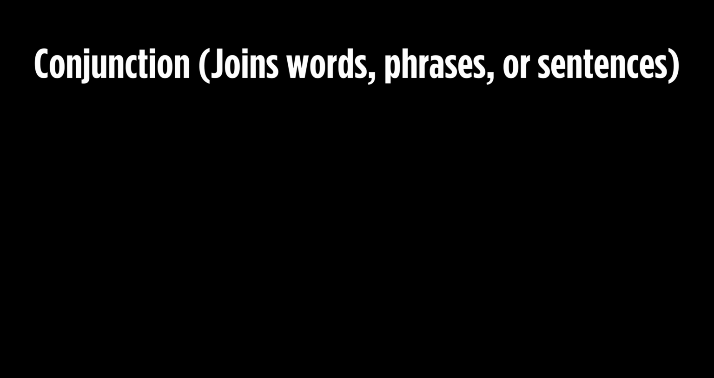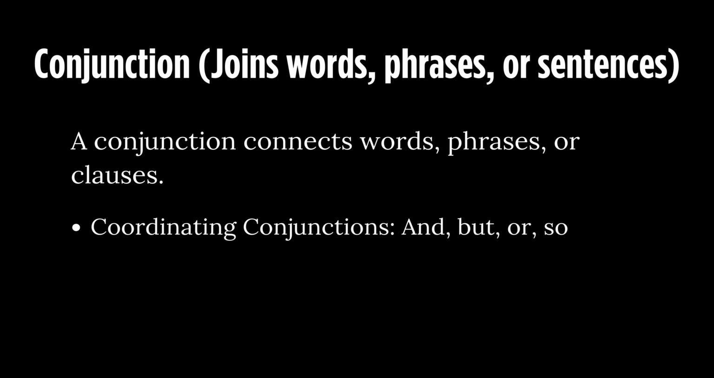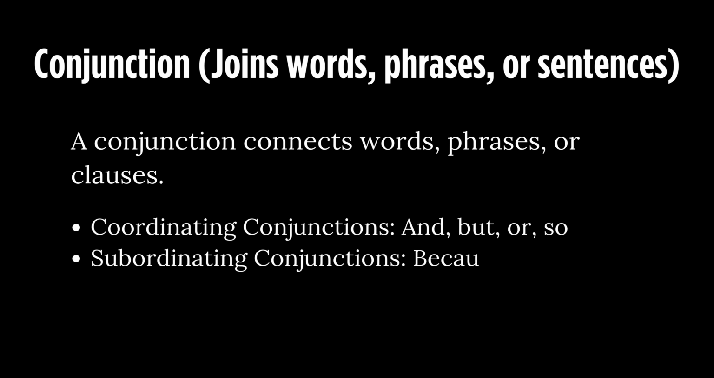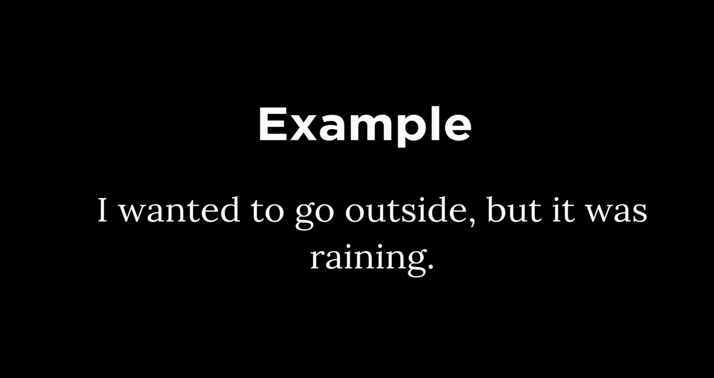Conjunction joins words, phrases, or sentences. A conjunction connects words, phrases, or clauses. Coordinating conjunctions: and, but, or, so. Subordinating conjunctions: because, although, while. Example: I wanted to go outside, but it was raining.